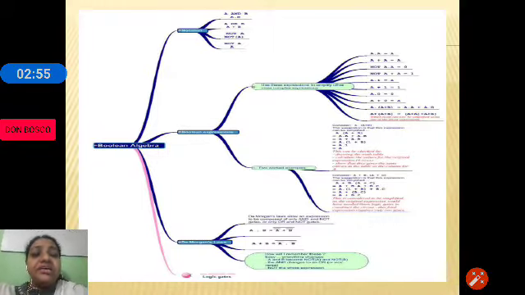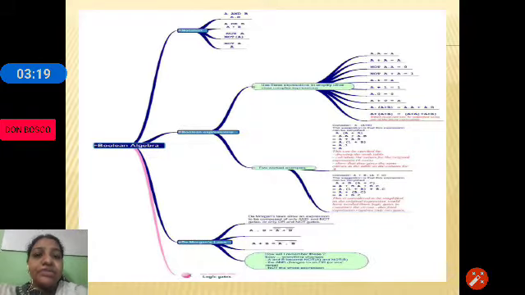Then you will learn SOP, the sum of products expression, and POS, the product of sums expression. You will also learn K maps to simplify, and then logic gates.